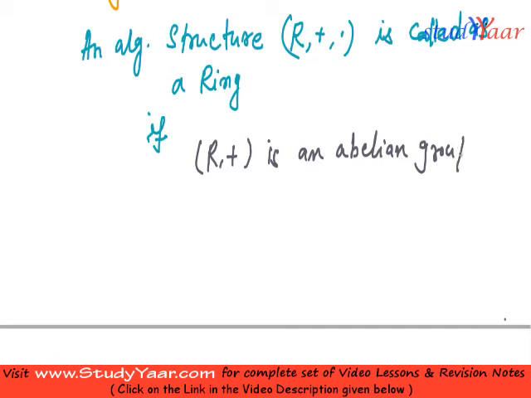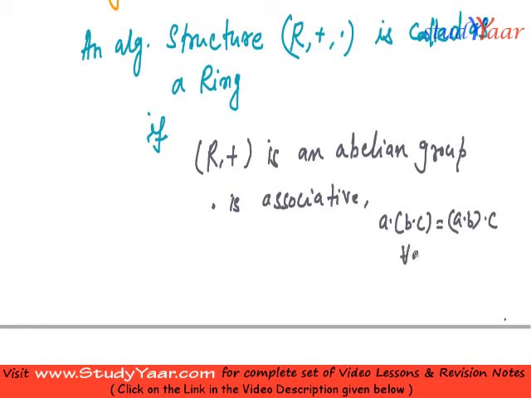The second condition is dot is associative. What does this mean? This means that A dot B dot C is equal to A dot B dot C, for all A, B, C belonging to R.